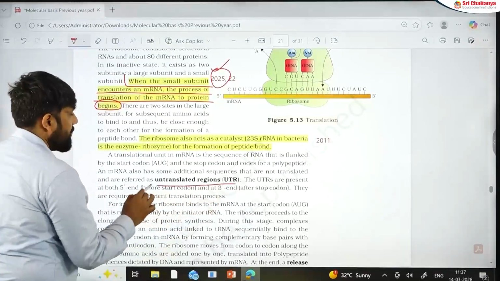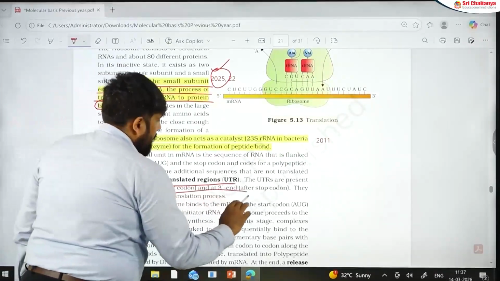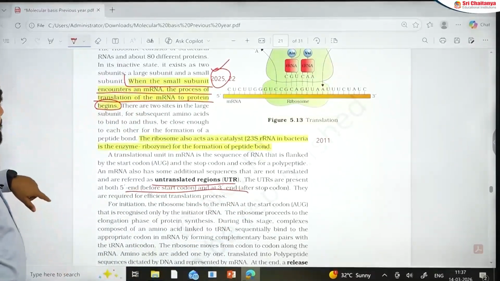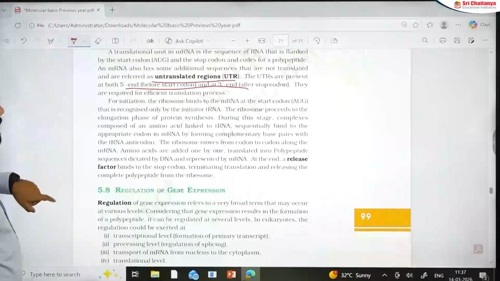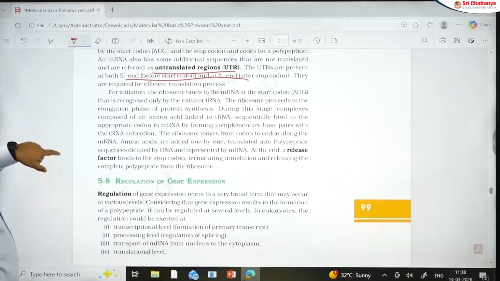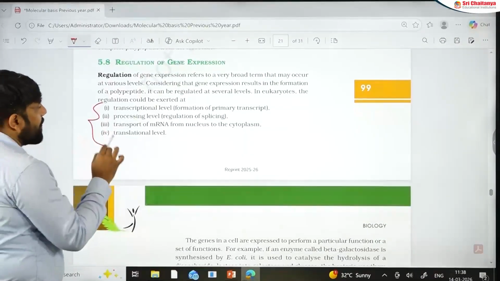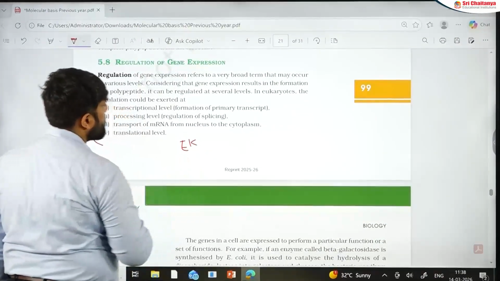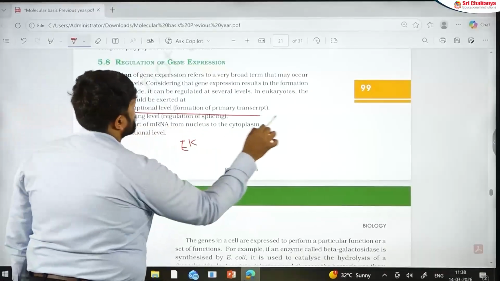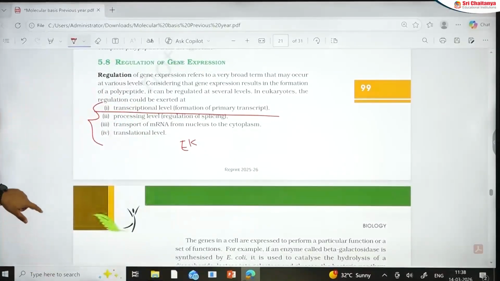UTRs have also made a question in recent times, in which why they are required. They are used for efficient translation. They are available where release factor, I've already discussed in the previous section. Then you have regulation. 4 levels are given. Remember that these 4 levels are eukaryotic levels. Prokaryotic level, only transcription level is mentioned in NCERT, no other level is mentioned.